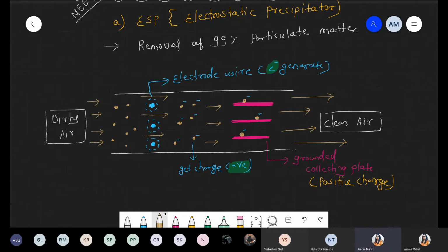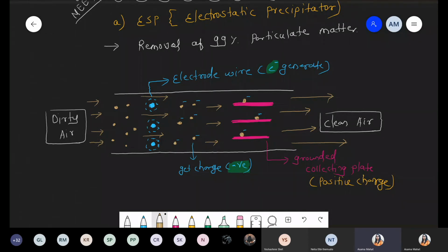Everyone, had you clear this point? Yes or no? Okay, chalo, very good. Now, can you tell me if I'm talking about the velocity?